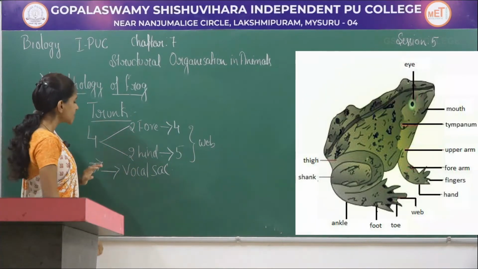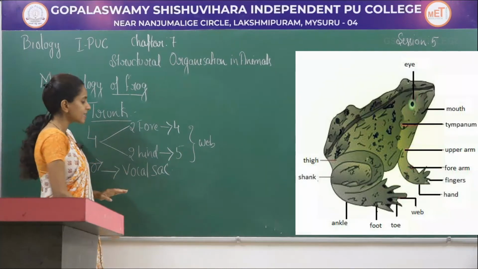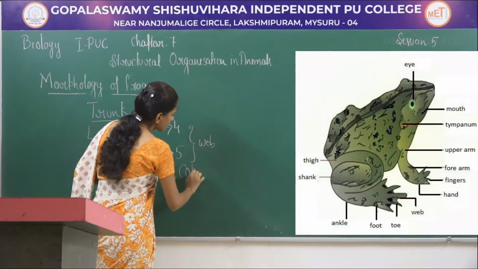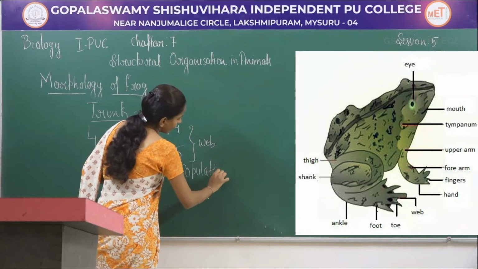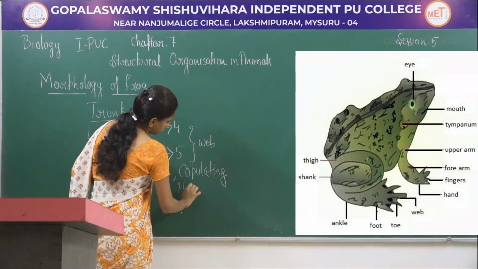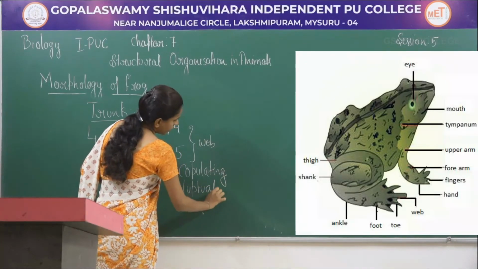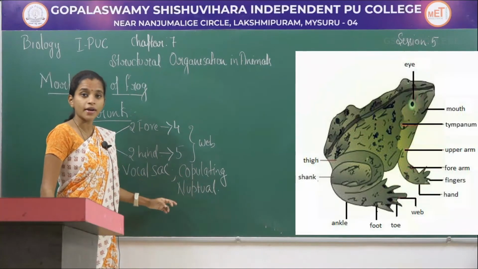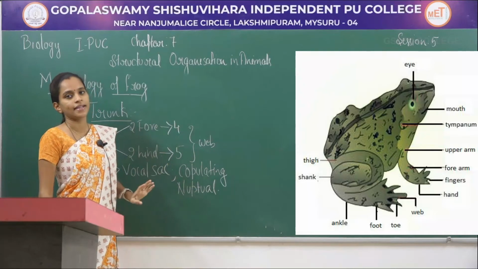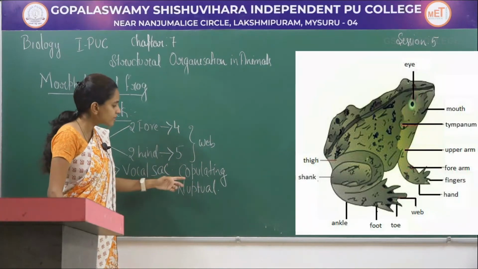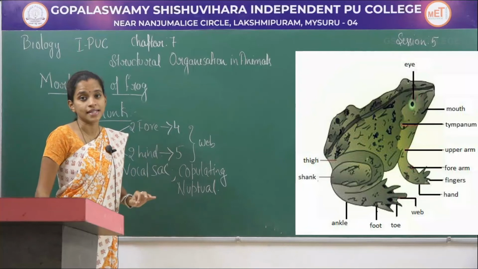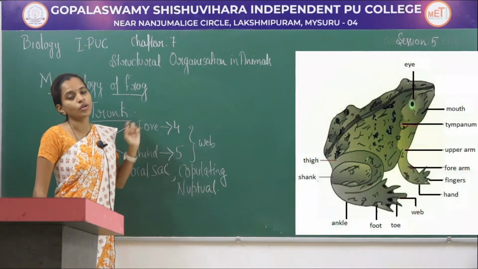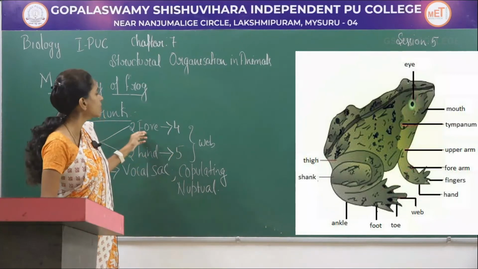Apart from this character, there is one more character which is the presence of a copulating or nuptial pad. It is a common character in case of males. Where are these copulating or nuptial pads present? These are present in the first digit of the forelimb, or you can say the thumb region of the forelimb.